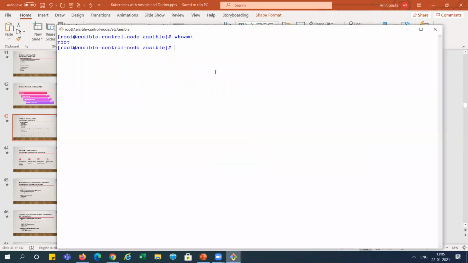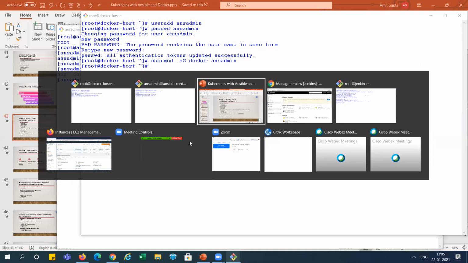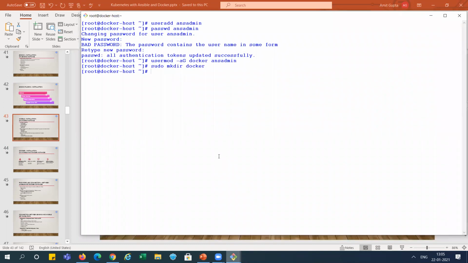Now I am connecting. Who am I? This is ansadmin, right? Now I am going to the /opt folder. You can see there are already three folders in /opt. So we will create one more folder here, called docker. This docker folder is created. You can see the docker folder has root access, but we are accessing it with ansadmin.